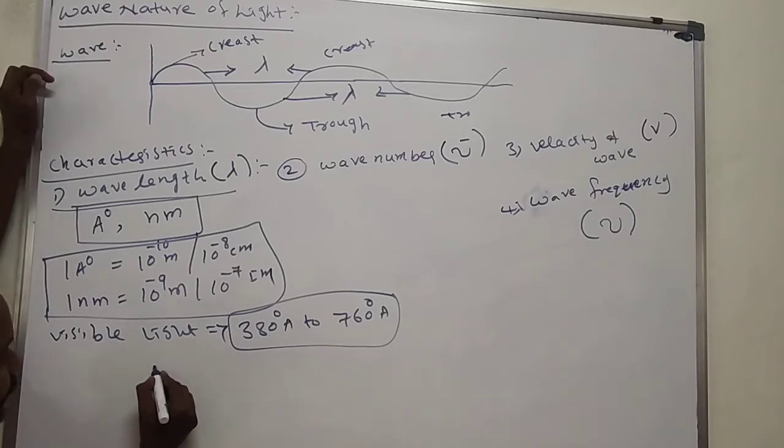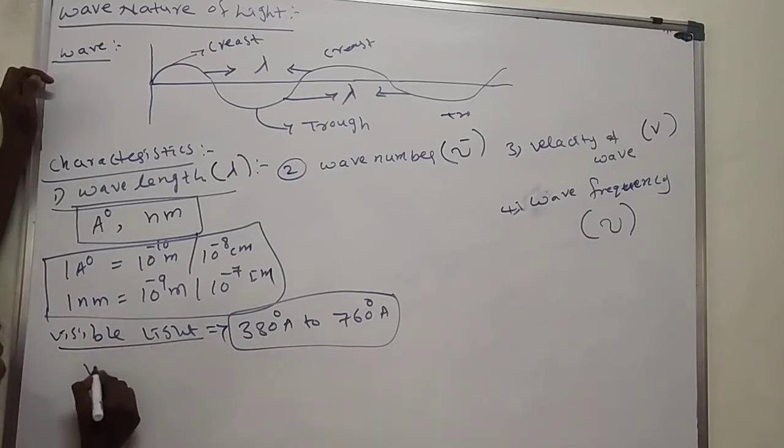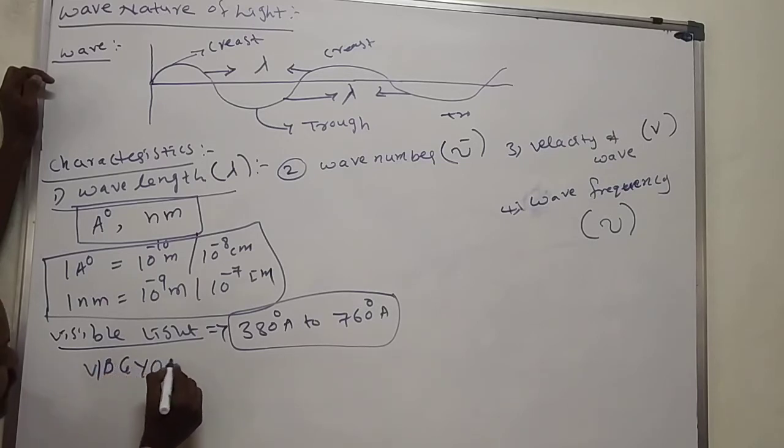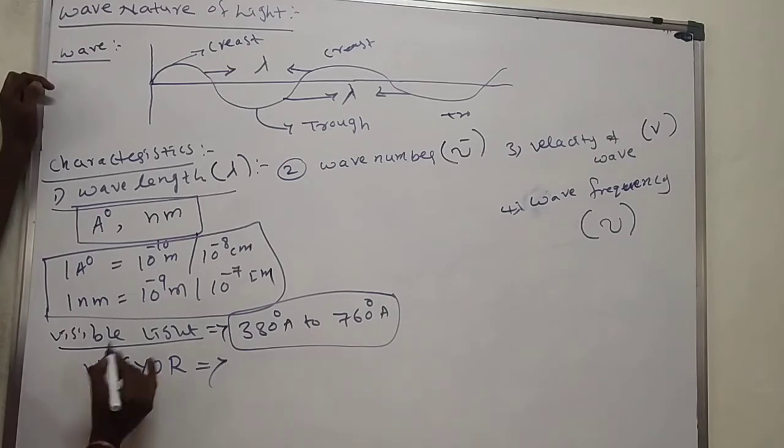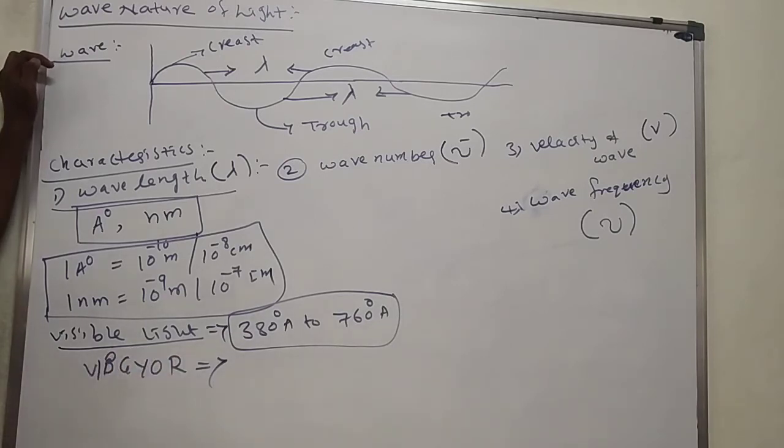That means, visible light means what? VIBGYOR. Visible light means VIBGYOR. V means violet, it starts with 380. I means indigo, B means blue, G means green, Y means yellow, then orange, red. It ends with 760 angstroms.